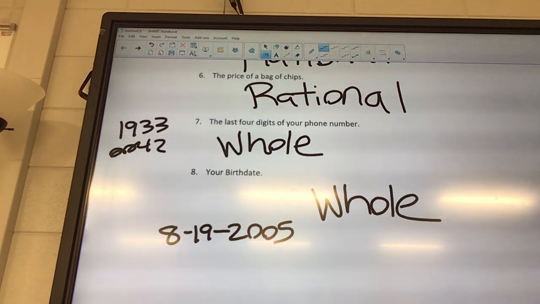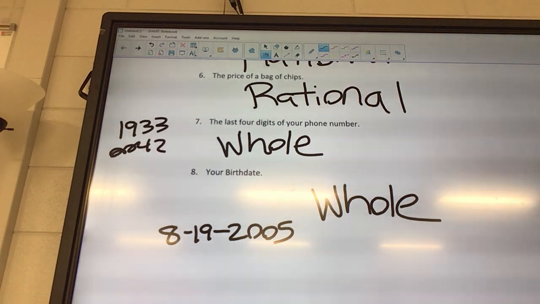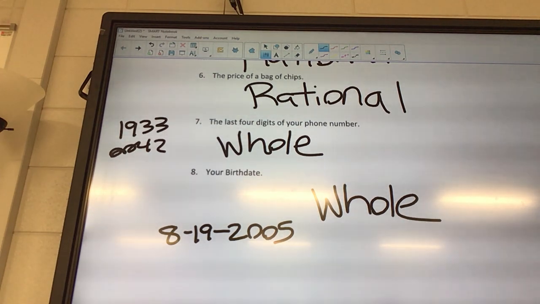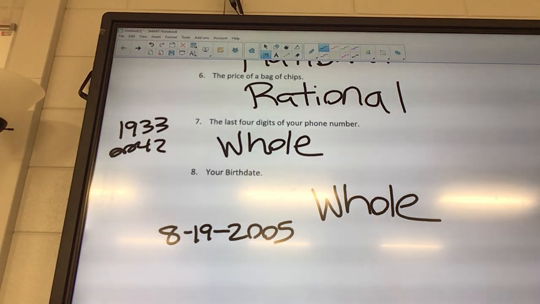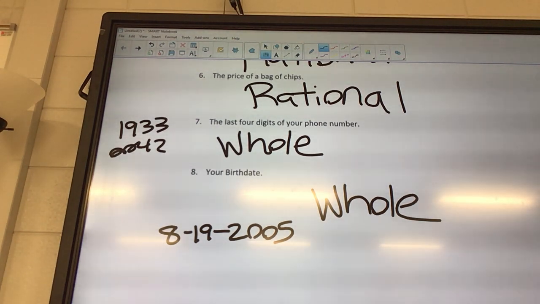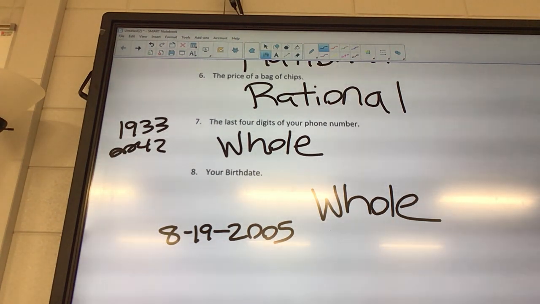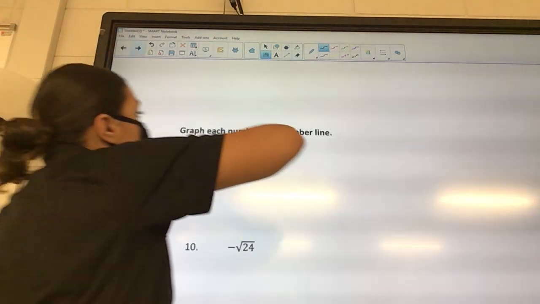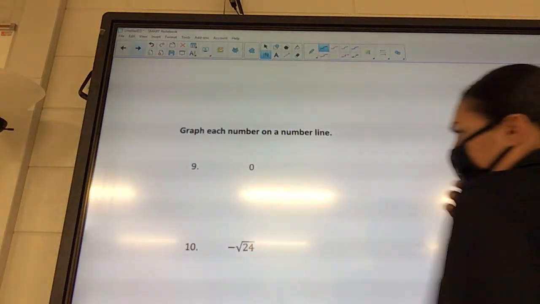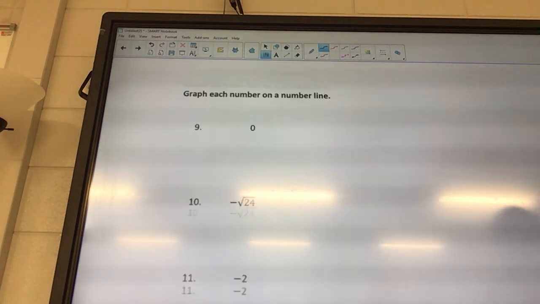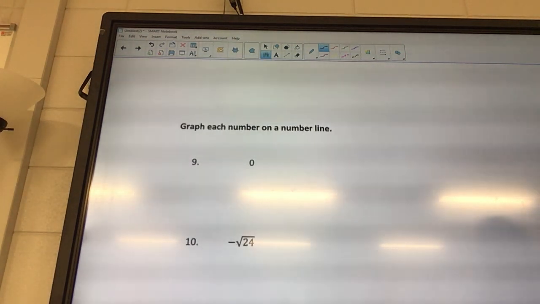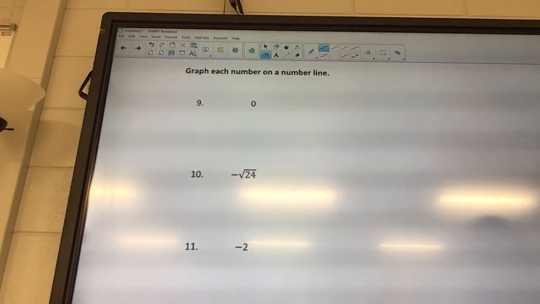Is that all on the front? Yeah. Okay, flip it to the back page. The back page is about comparing real numbers. Actually, these ones are graphing. So this won't be too bad. You don't even need a calculator. I guess, yeah, you might. Okay, so graphing on a number line.